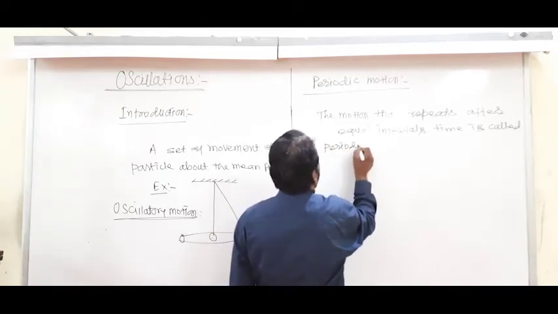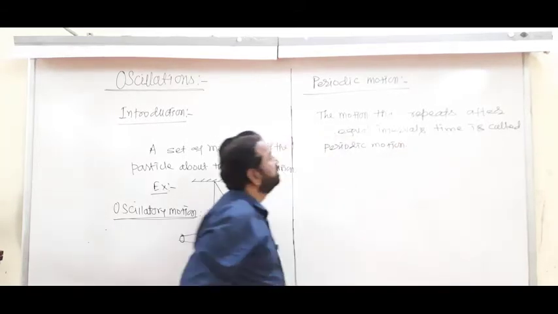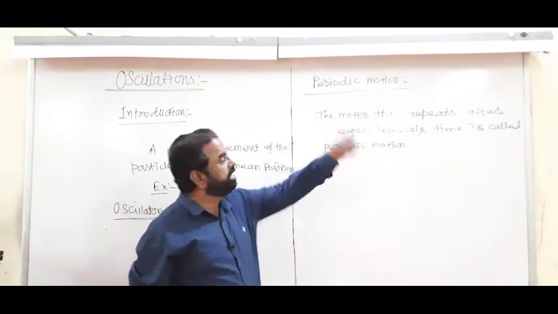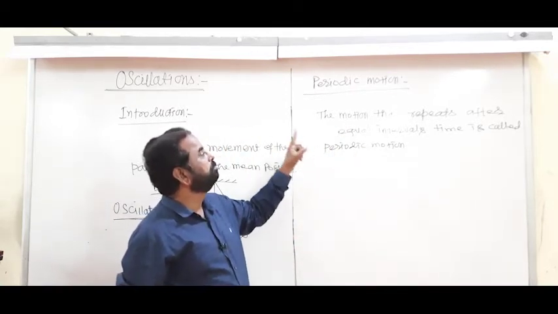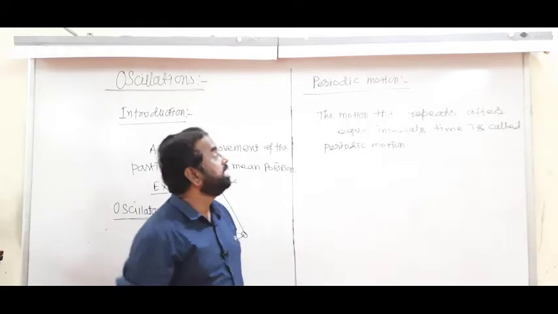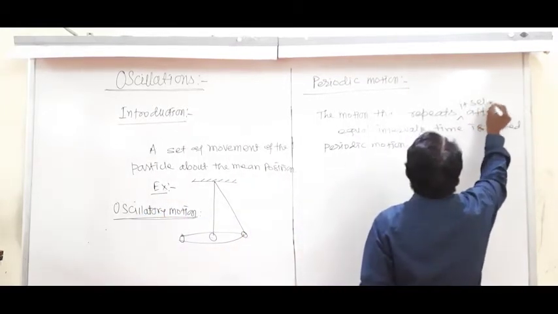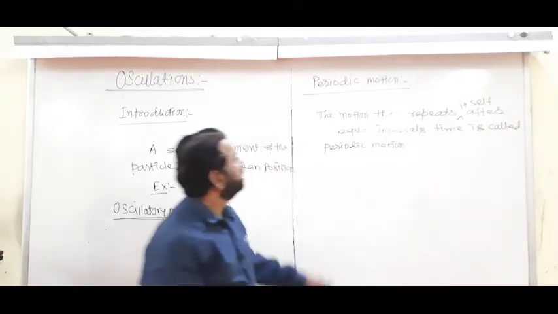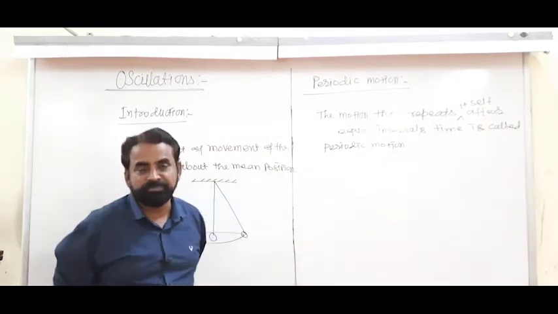Do you understand what periodic motion is? The motion that repeats itself after equal intervals of time is called periodic motion.